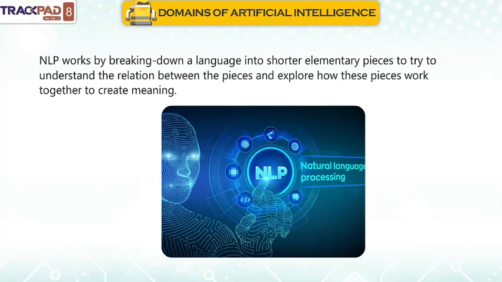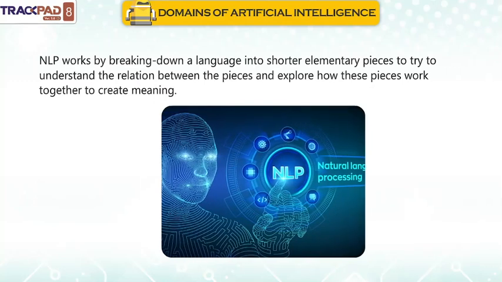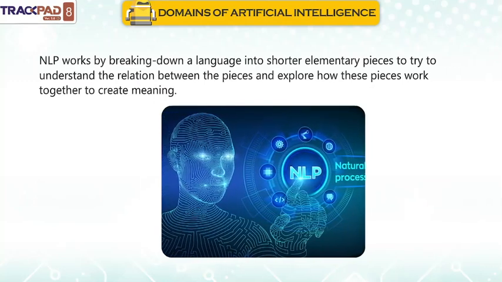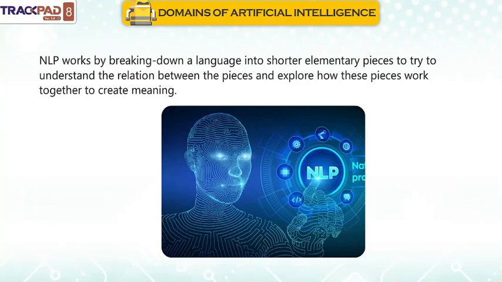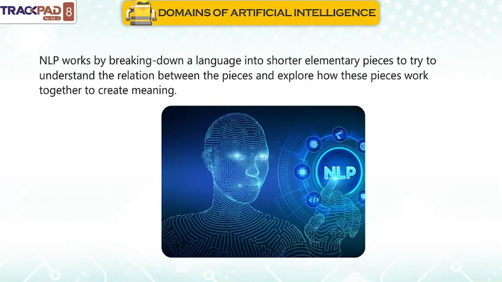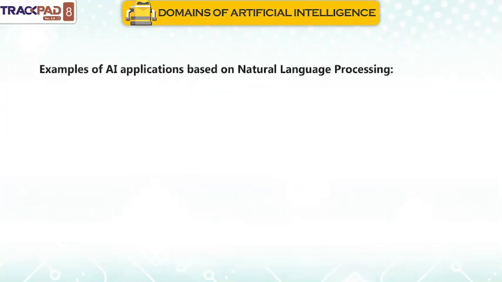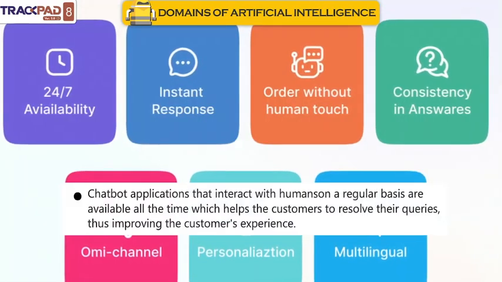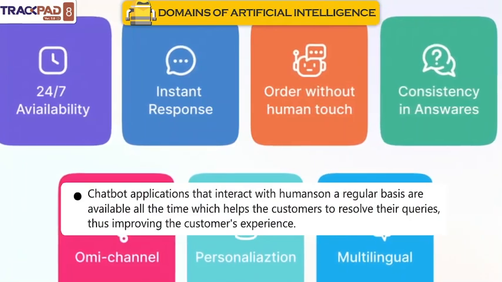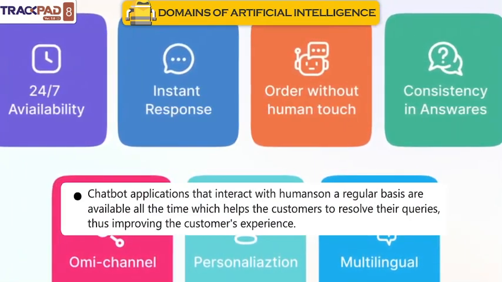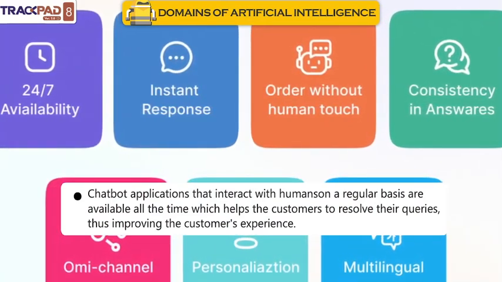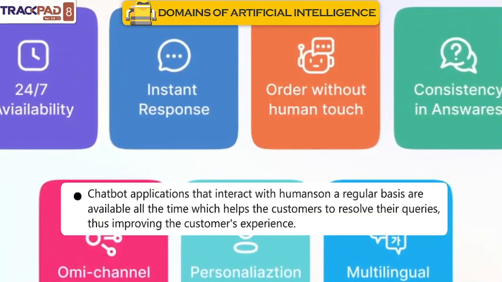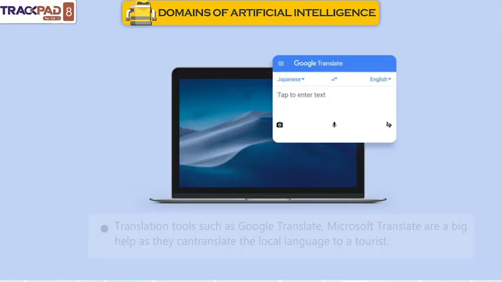NLP works by breaking down a language into shorter elementary pieces to try to understand the relation between the pieces and explore how these pieces work together to create meaning. Examples of AI applications based on natural language processing. Chatbot applications that interact with humans on a regular basis are available all the time, which helps customers to resolve their queries, thus improving the customer's experience.